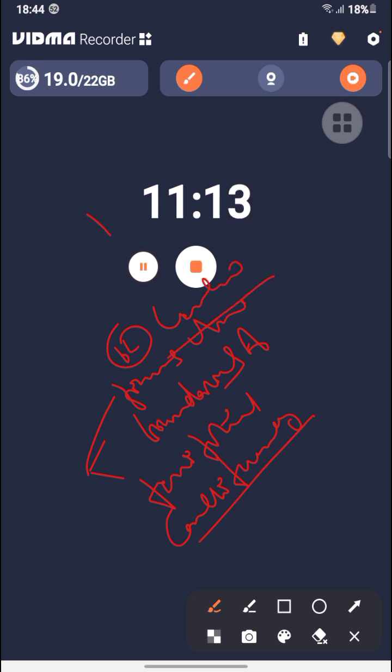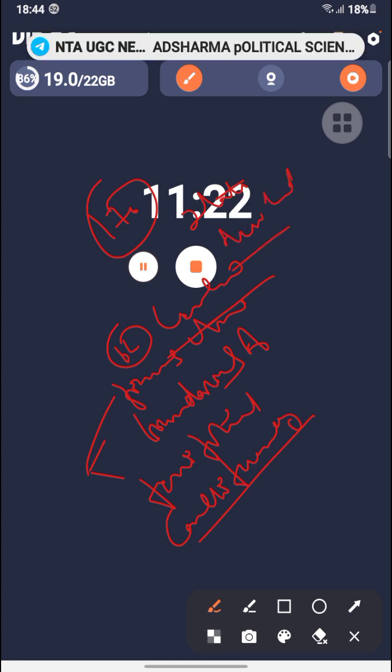Under Article 170, each state is also divided into territorial constituencies.